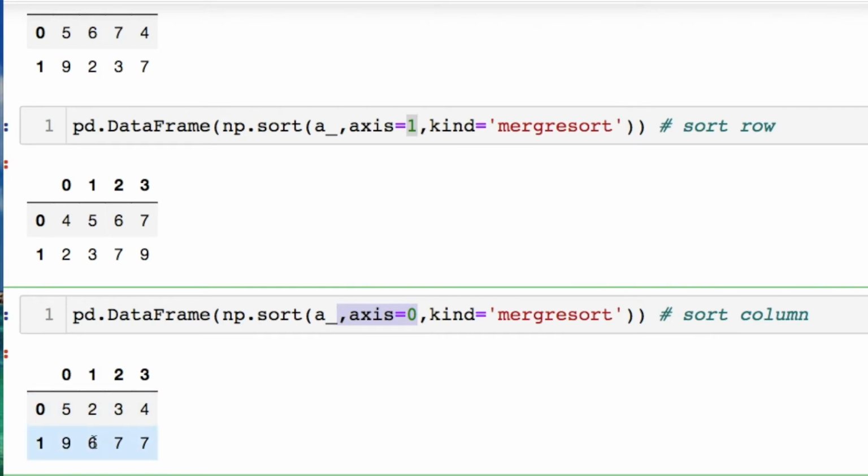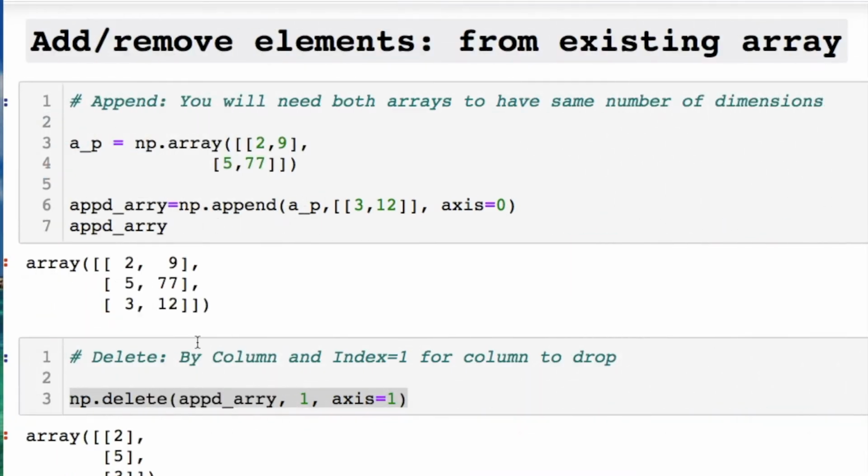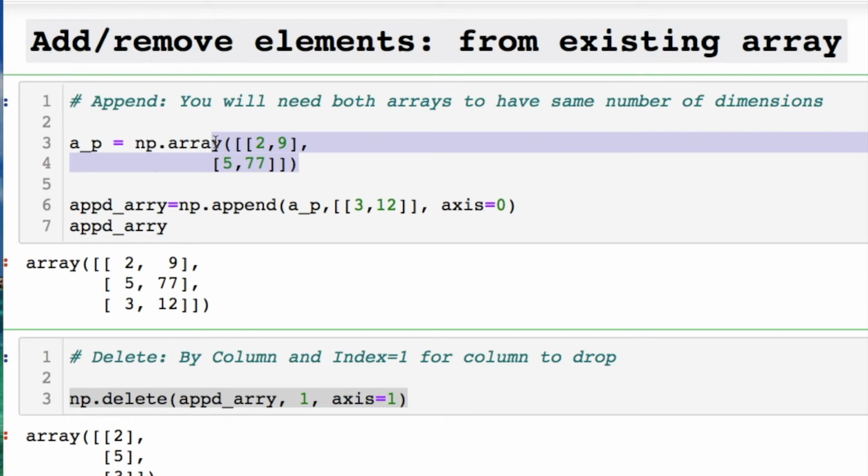These were in order, except this one, the second and third column, or pardon me, the second column and the first column were changed from this original right here. We can add and remove elements if we need to. For instance, we have our array that we have right here, this 2-dimensional array, and we want to add this in, and we're doing it row-wise, okay?